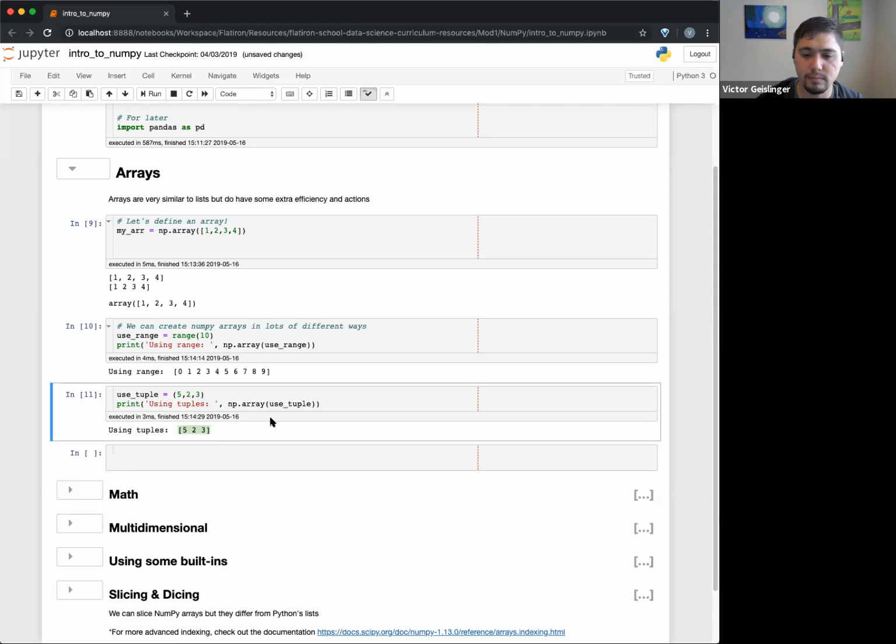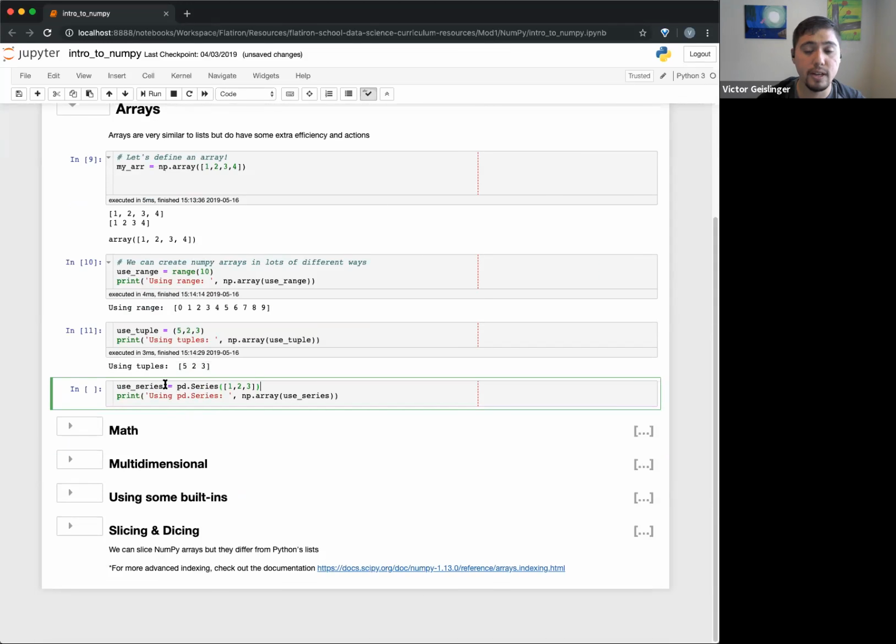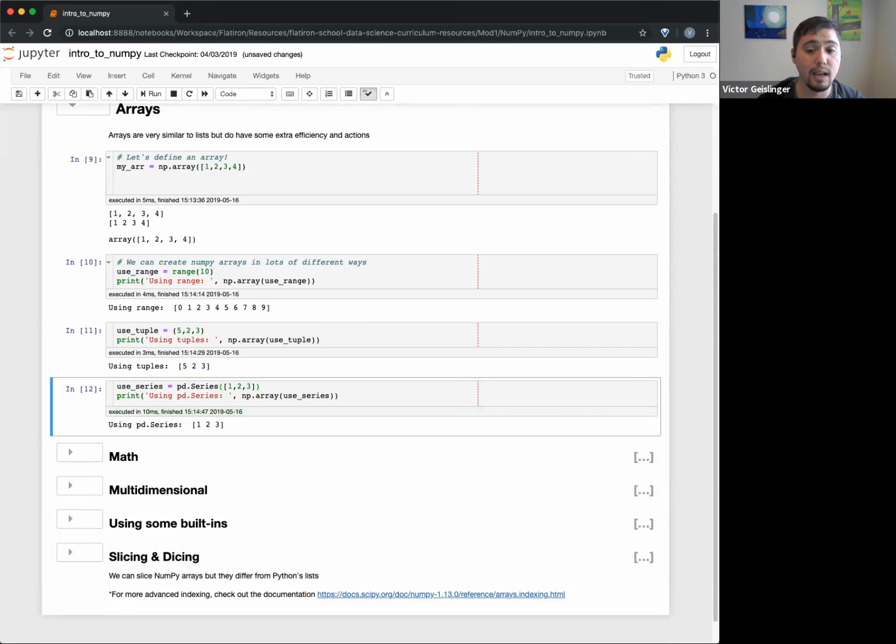And then, sorry, I didn't know what happened there. With a series, this is a pandas series, you remember how we could create a series with a list. This is essentially the same thing as an array, but we can pass a series into a NumPy array. So basically, NumPy arrays can take a lot of different things to form into a NumPy array.